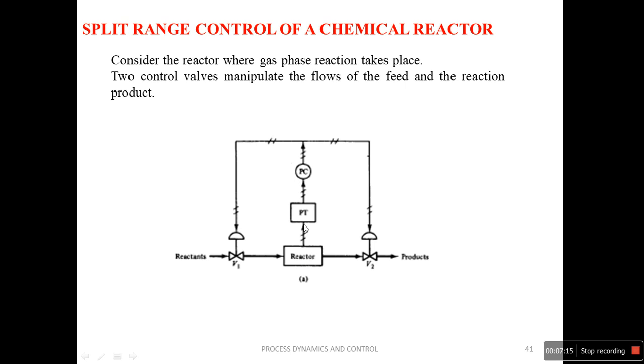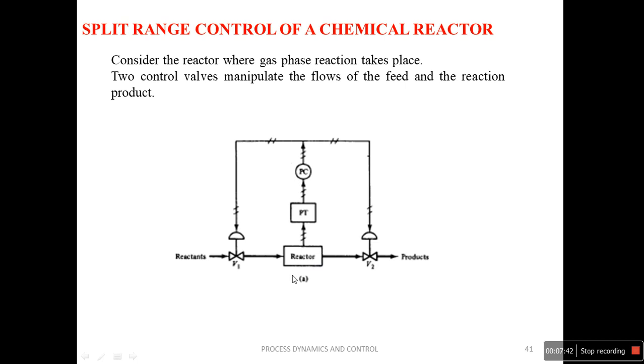This PT is going to transmit the pressure signal to the pressure controller, where it generates some pressure control signal. That control signal is split or divided into two equal manipulated signals. One changes the reactant flow rate and the other one changes the reaction products flow rate. So each affects the control output equally and simultaneously, to maintain the reactor pressure at our desired value.